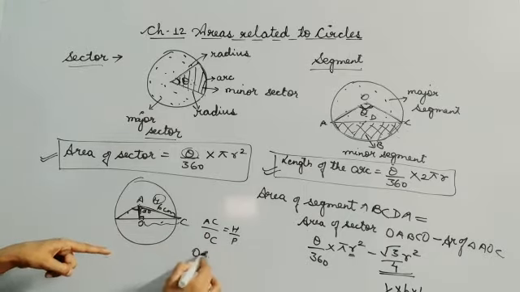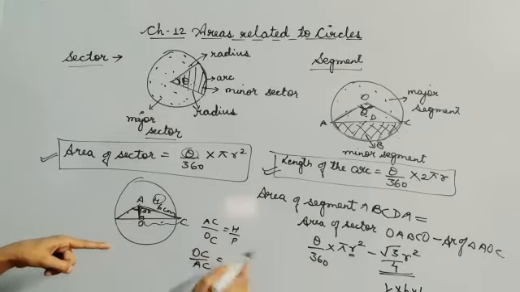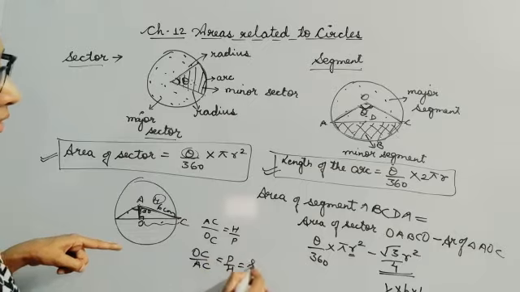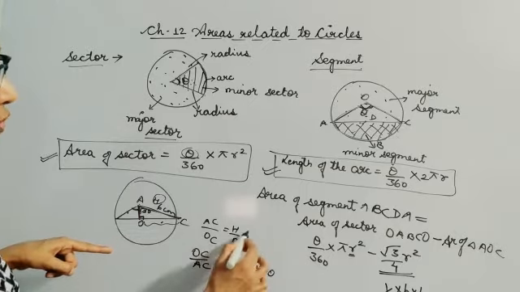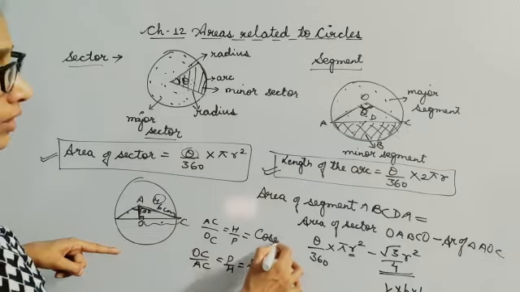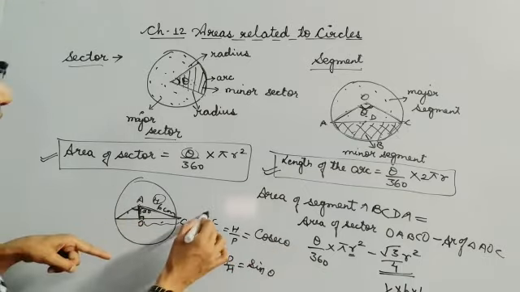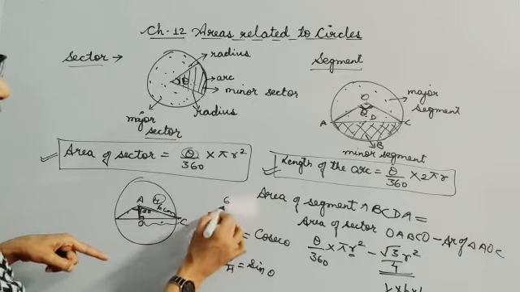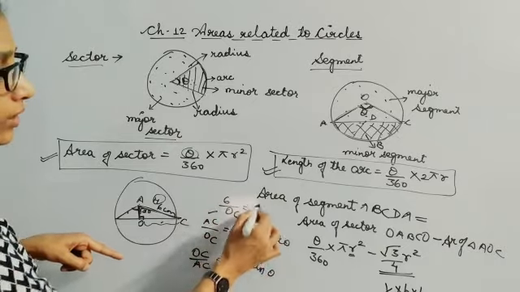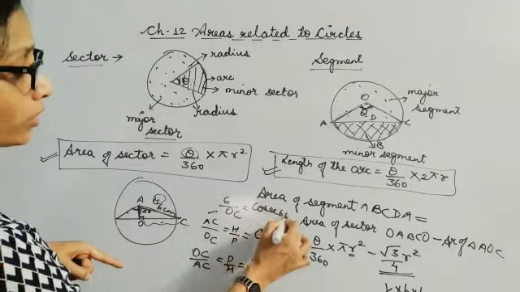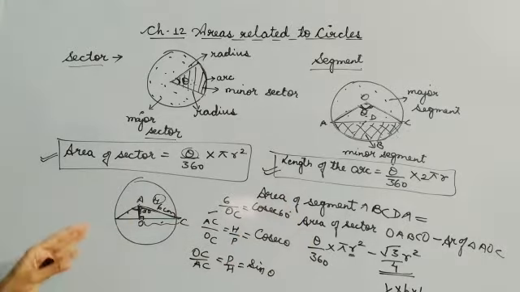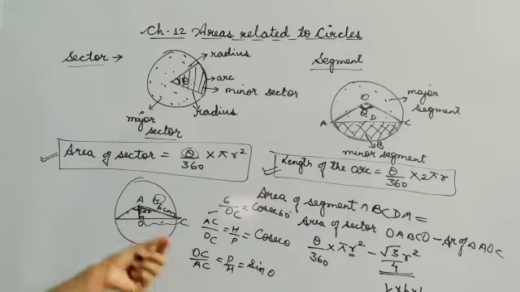You can take OC by AC, that is P by H, which is sine theta. And if you take it the other way, you have to take cosec theta. And what is theta over here? This is 60 degrees. So you put the value of AC, which is 6, OC you want to find out, and here you write cosec 60 degree. Like this you are going to find the area of the triangle.